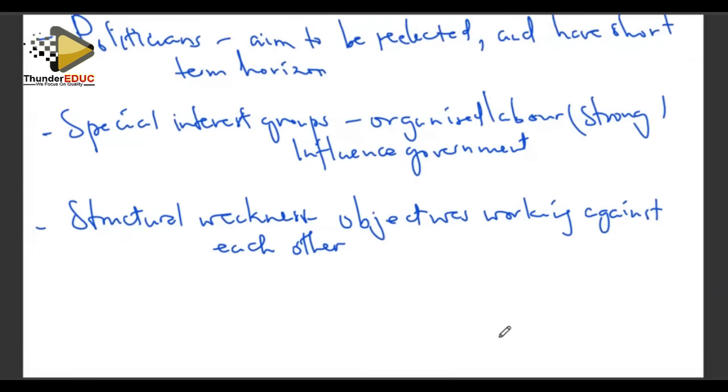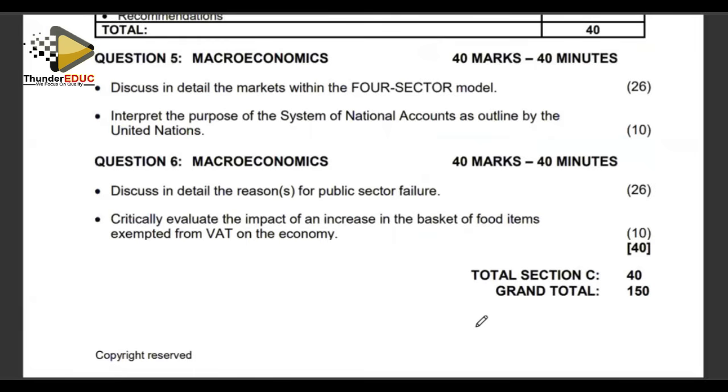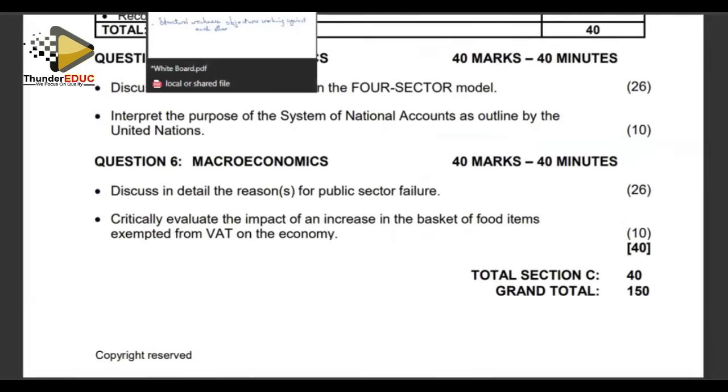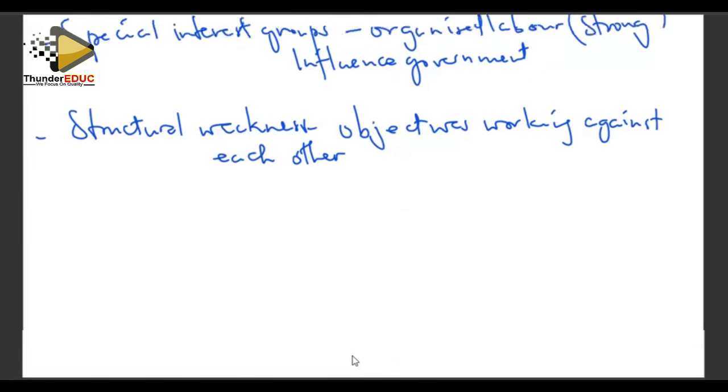Right, our additional part is talking about the impact of an increase in the basket of food items which are exempted from value-added tax on the economy. If we are having an increase in the basket of food items which are exempted from value-added tax, what is the impact? Right. We are saying more and more commodities from the basket are now tax exempt, which means they are no longer part of the products for which value-added tax is charged.